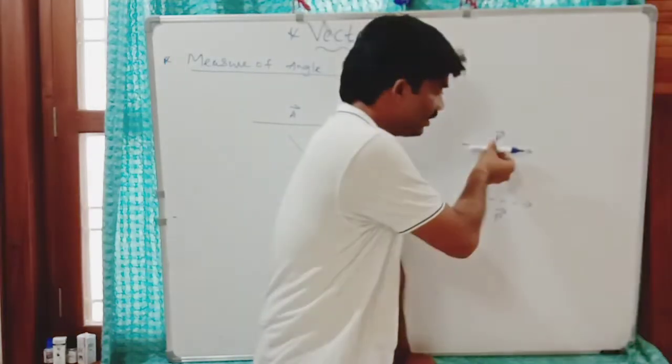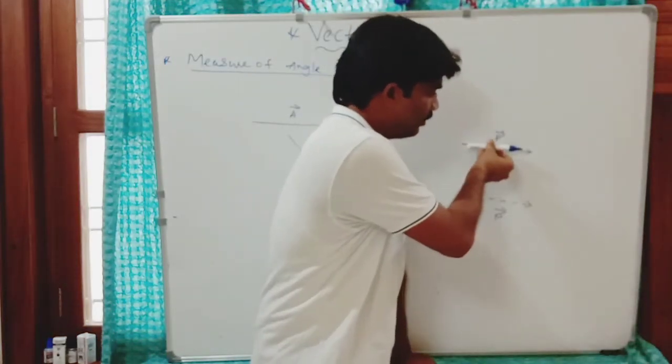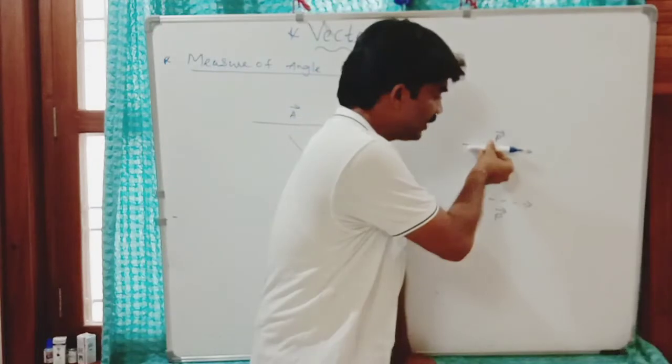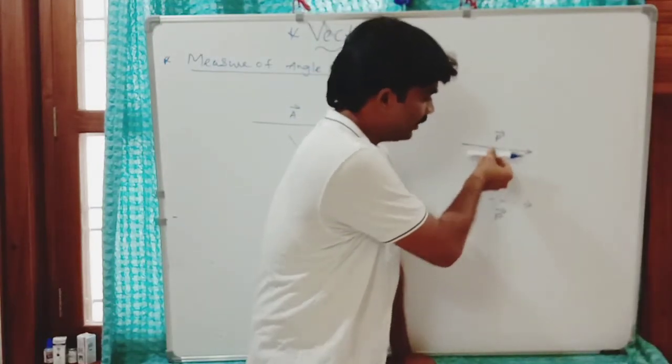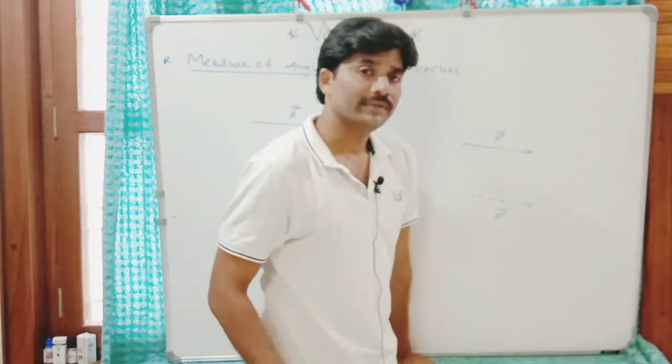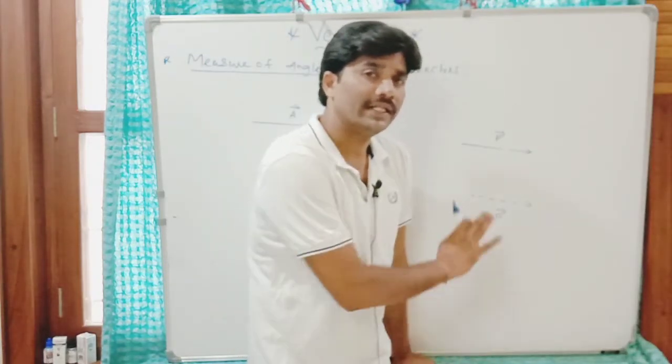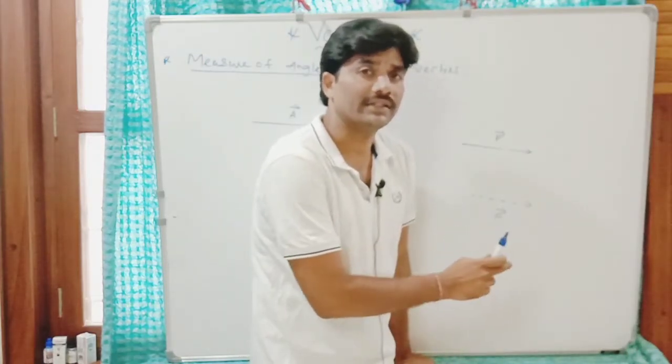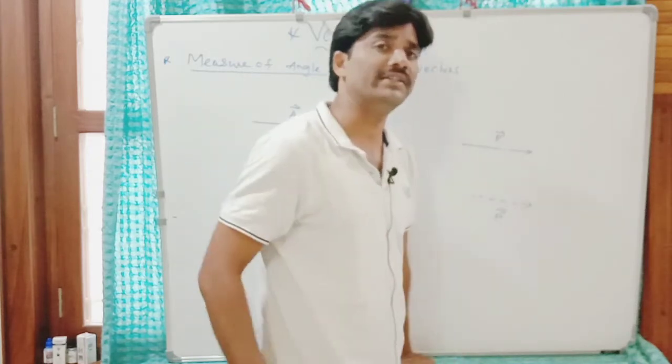Here we are not changing the direction while displacing it from this place to this place. Here you can see the same direction and the size also the same. No change of magnitude and no change in direction. So the vector value remains the same.